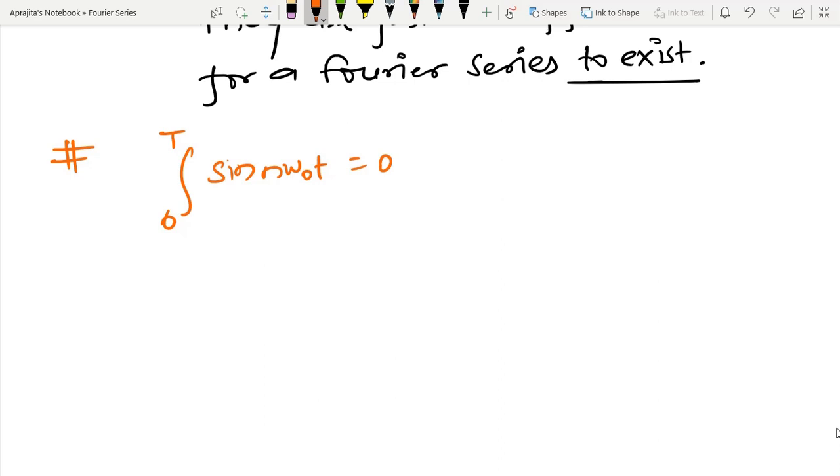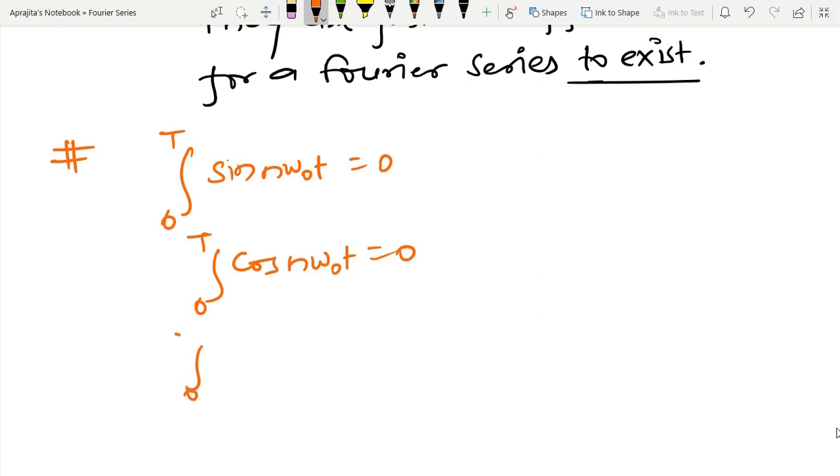So I have positive area and negative area, and within one period they cancel. Due to that reason, the value of this integral is equal to 0. Similar things I can also say for the cosine function, that is equal to 0. These things I am going to use in order to calculate the coefficients a0, an or bn, where n is equal to 1 to infinity.